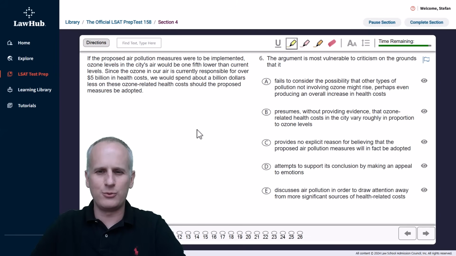We've got a highlight tool already picked, and we are going to read the question stem to begin engaging the task. The argument is most vulnerable to criticism on the grounds that it blank. So whenever we see most vulnerable to criticism, that's just indicating we need to identify a flaw in the given argument. So we're going to read the paragraph on the left-hand side, identify what the conclusion is,